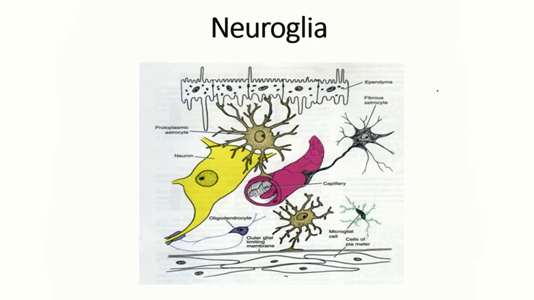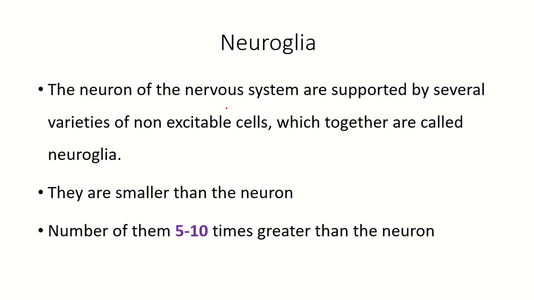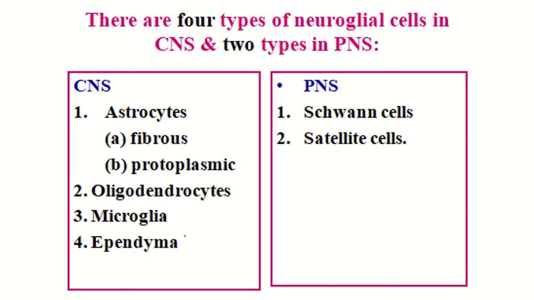Neuroglias. The neurons of the central nervous system are supported by several varieties of non-excitable cells which together are called the neuroglia. They are smaller than the neuron. The number of them is 5 to 10 times greater than the neuron. There are 4 types of neuroglia present in the central nervous system and 2 types in the peripheral nervous system.